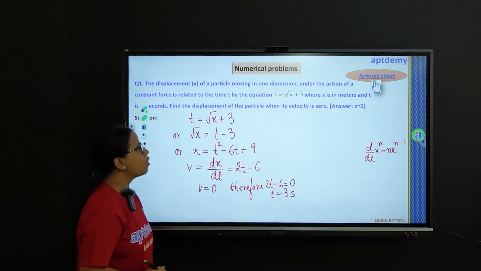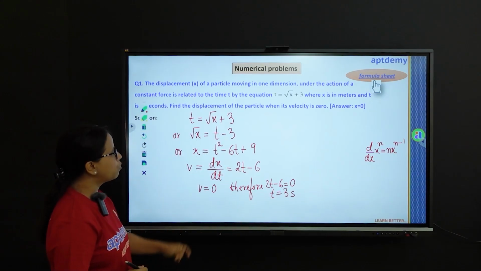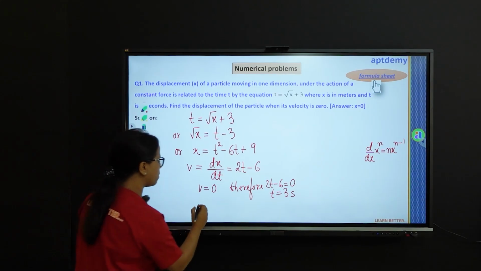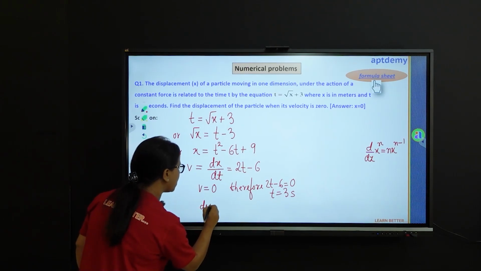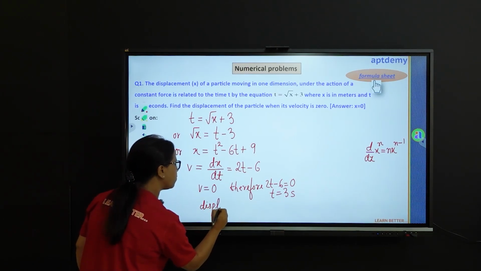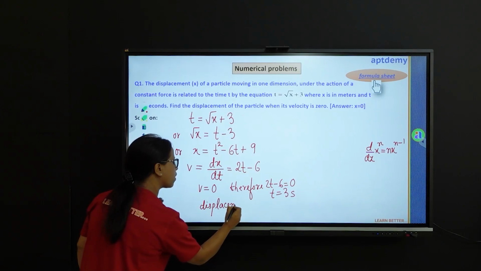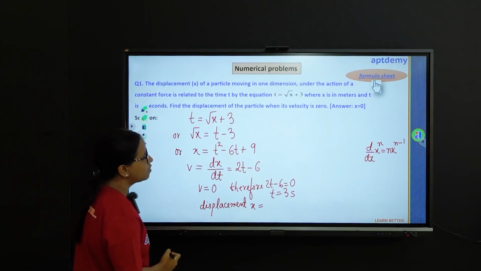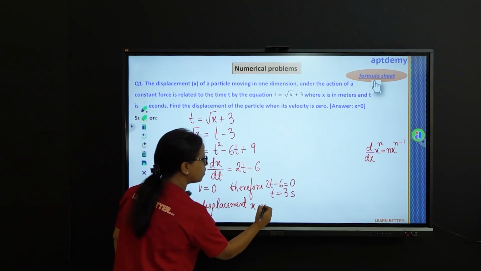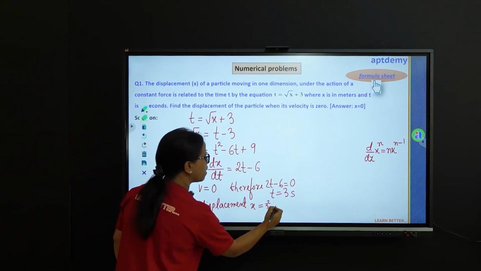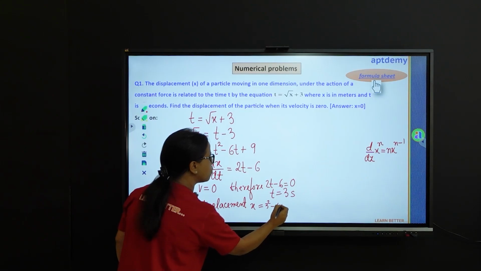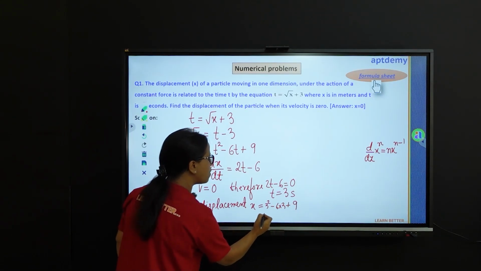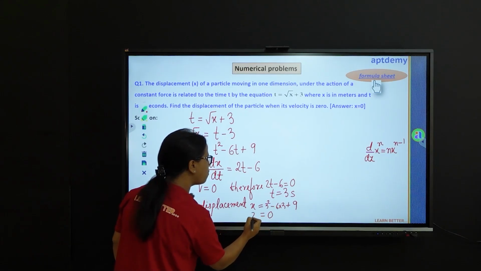Now we have found out the time, we need to put it in this equation for x to get the value of the displacement. So we can write displacement x equals t square, which is 3 square minus 6 times 3 plus 9, which will give us a displacement of 0.